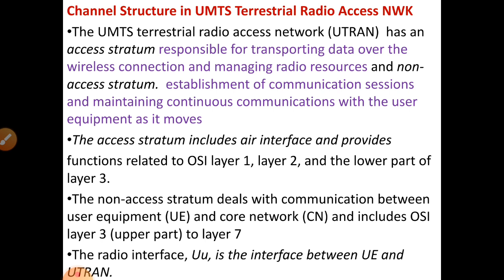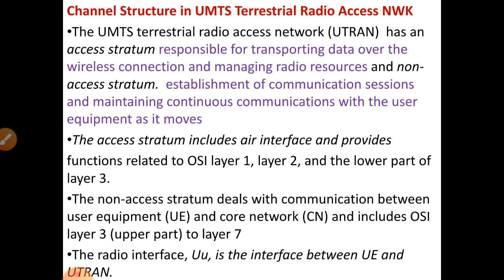The access stratum includes the air interfaces and provides functions related to OSI layer 1, 2 as well as the lower part of layer 3. Similarly, the non-access stratum deals with the communication between the user equipment and the core network, CN, and includes the upper part of layer 3 to layer 7.